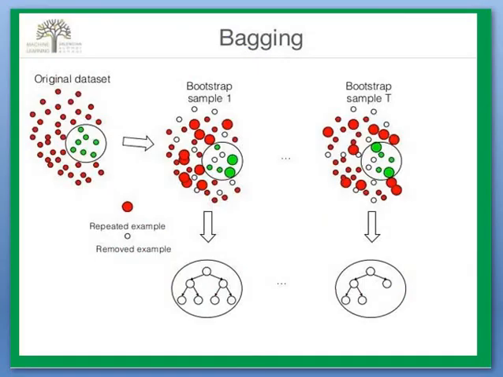And this is a general diagram regarding bagging. We have the original data set, with red points as well as green points. In the first bootstrap sample, we extract some of the red points and a part of the green points, and based on that, a model will be created. Likewise, we create the second sample, the third sample, up to sample T. Here also some red points and some green points are there, and based on that, another decision tree will be created.